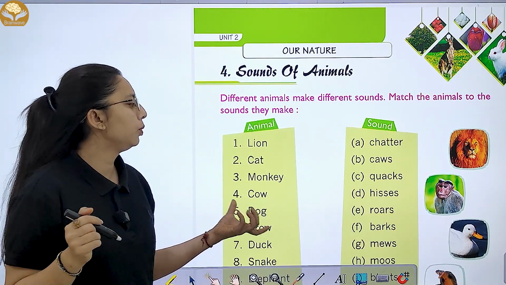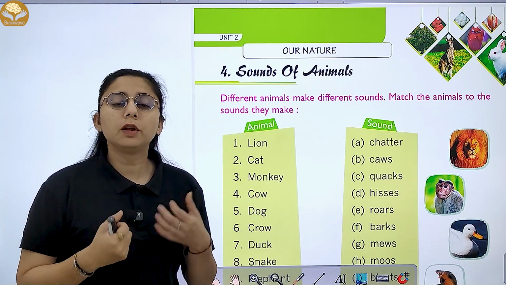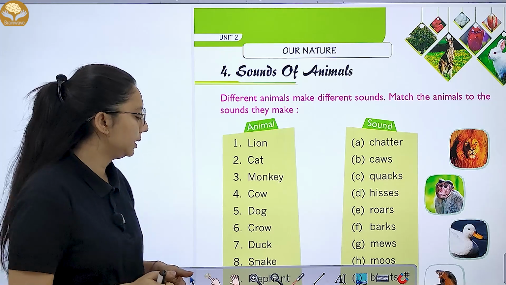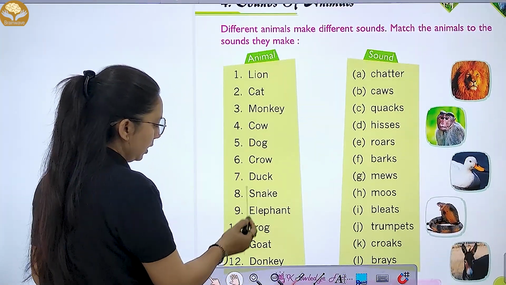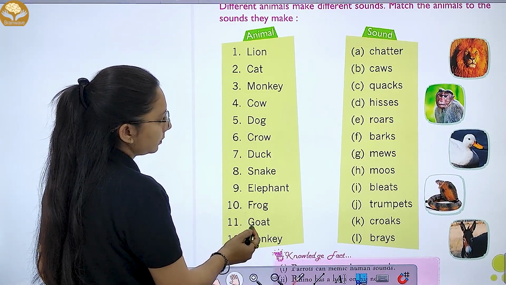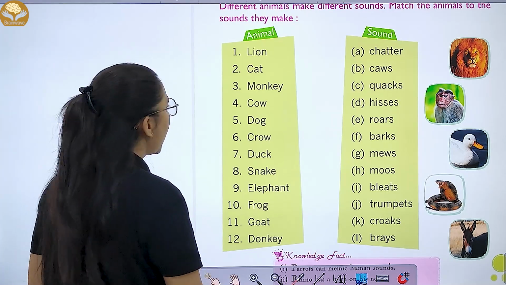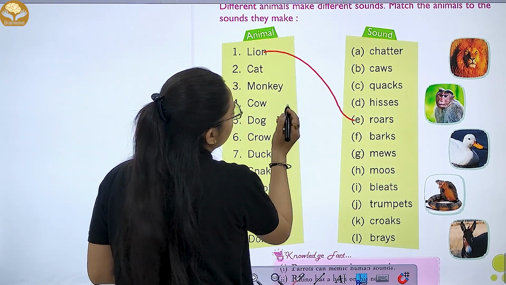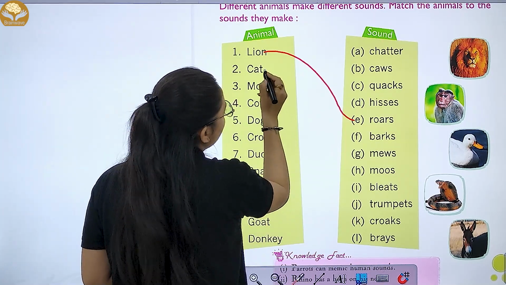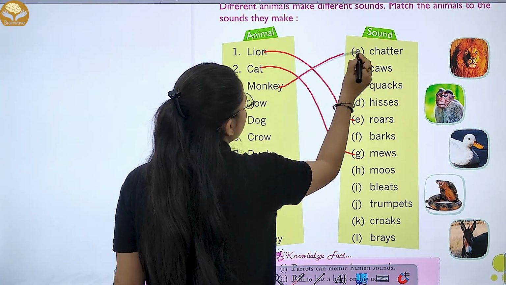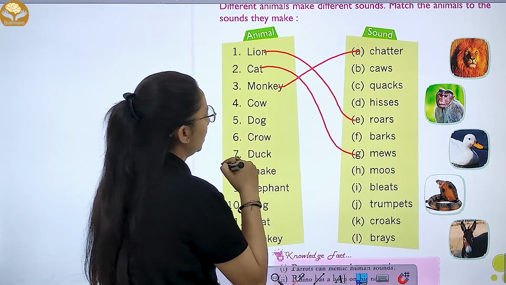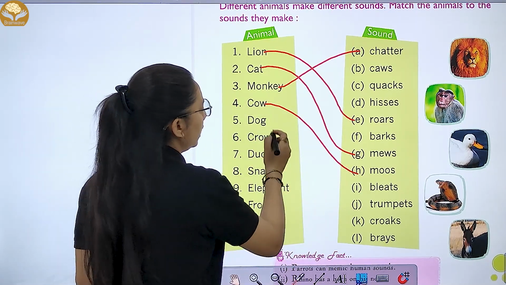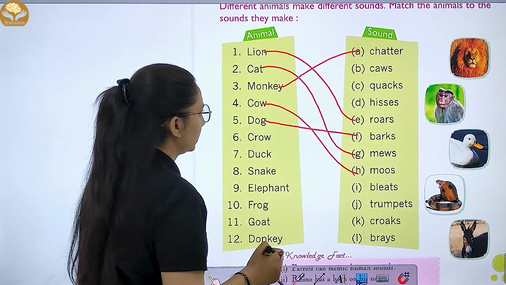That is chapter number 4, sounds and animals. So different animals make different sounds. So here I will tell you about the different sounds. So let's match with it. First is lion, it roars. Cat, it meows. Monkey, it chatters. Cow, it moos. Dog, it barks.